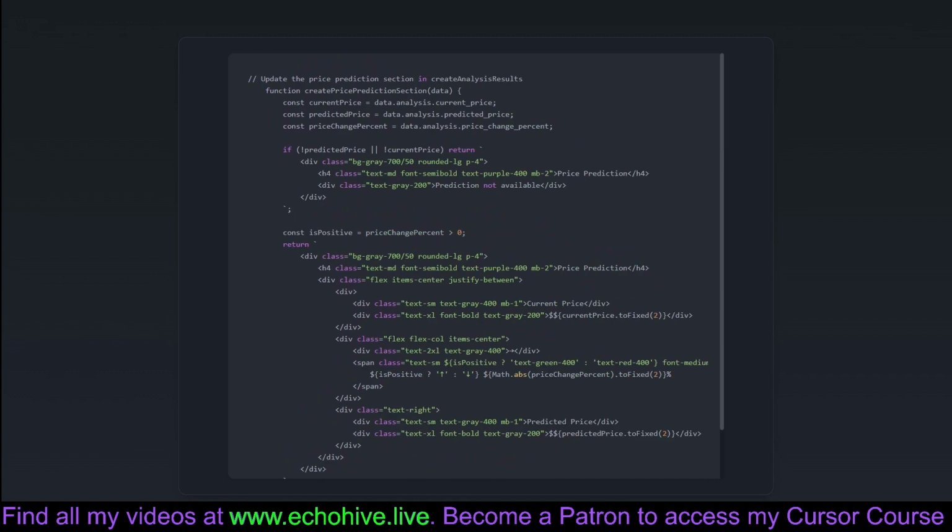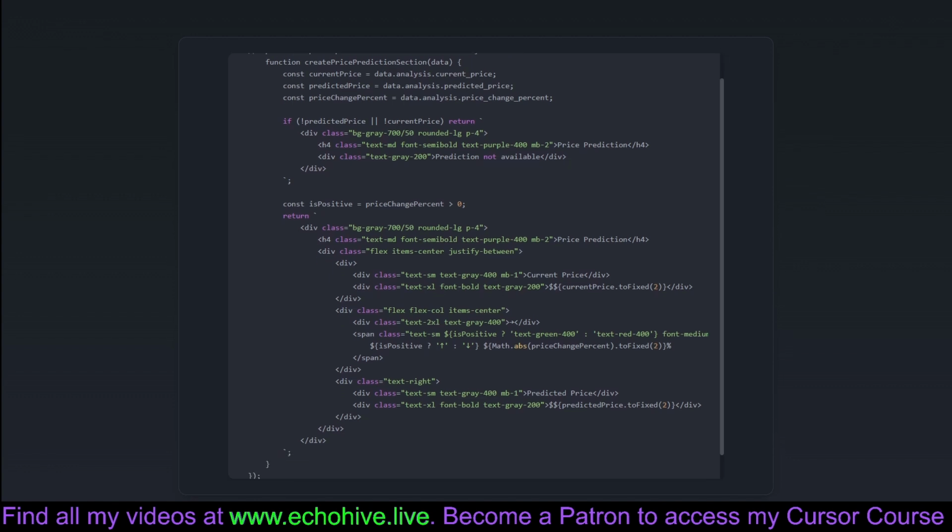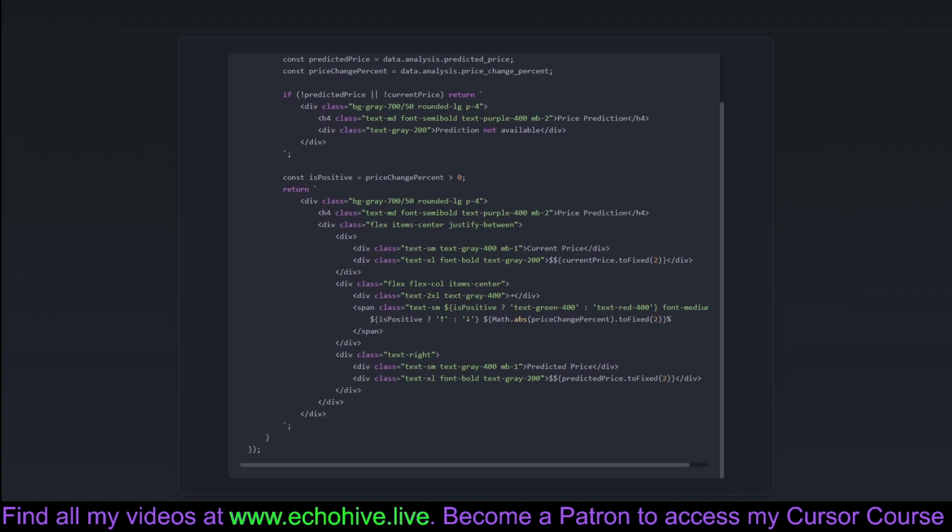The Create Price Prediction Section function creates a visually appealing segment in the analysis results, specifically to display the price prediction for a stock. This piece of code checks if both current and predicted prices are available. If not, it gracefully informs the user that a prediction is unavailable. No smoke and mirrors, just straight-laced honesty.